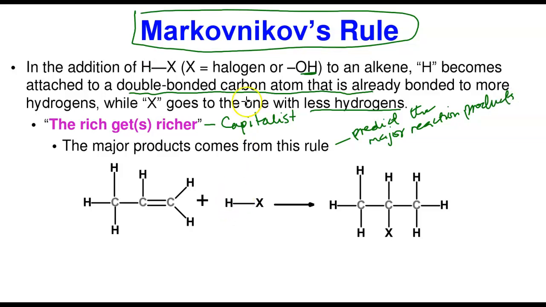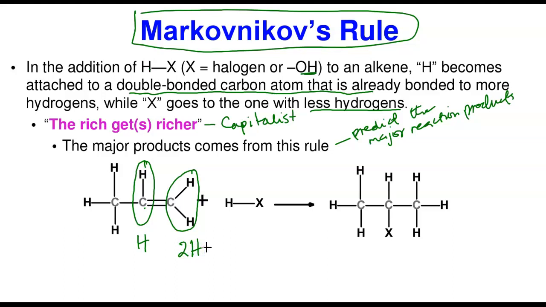So assuming I'm adding HX, hydrogen connected to another atom or group of atoms. In the case of water, because it's OH, that's why I say atom or group of atoms. Now look at what is happening. If you look at these two carbons, let's count. Remember, for a double bond to exist, there must be two carbons making it up. Now, this carbon is connected to only one hydrogen. And this carbon here is connected to two hydrogens.